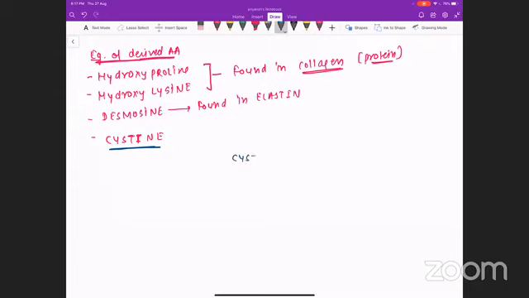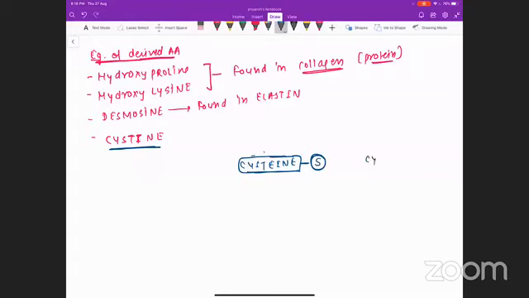I hope you remember. The spelling of cysteine that we have written was this one. That was a sulfur containing amino acid. So cysteine is an amino acid that contains sulfur. This is what we have written.